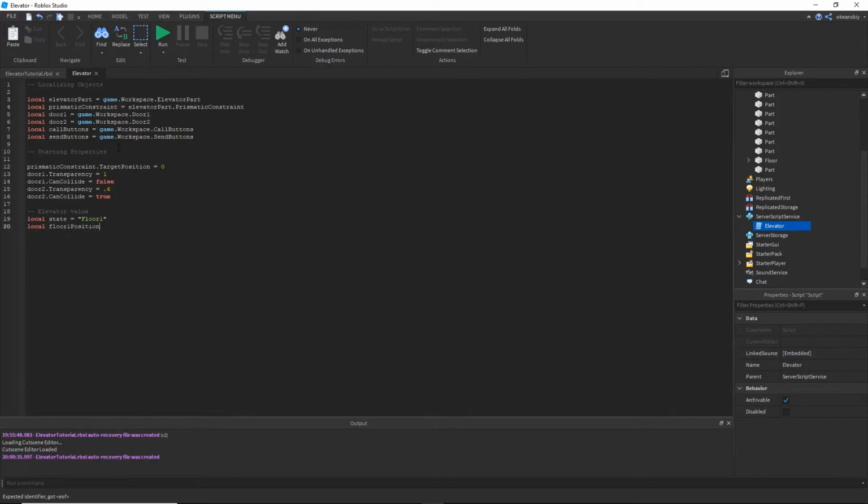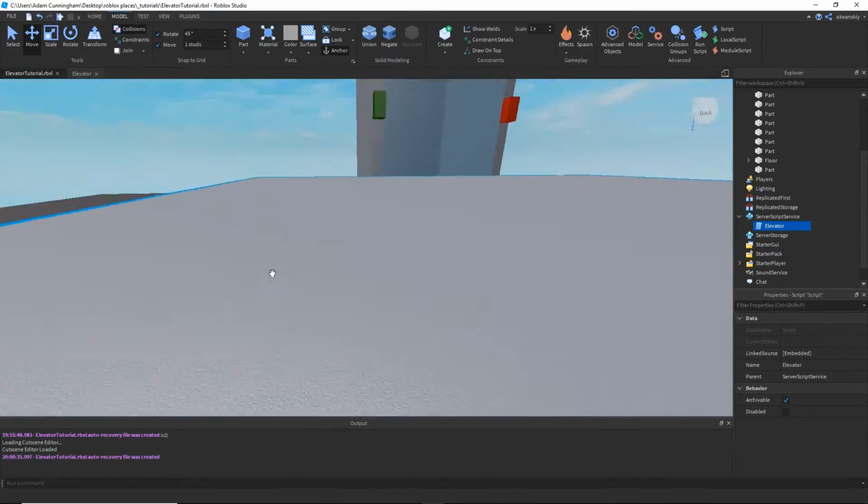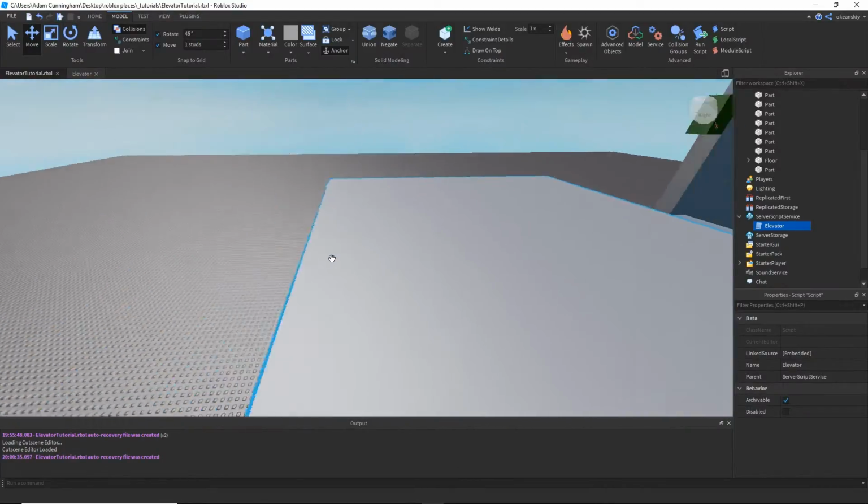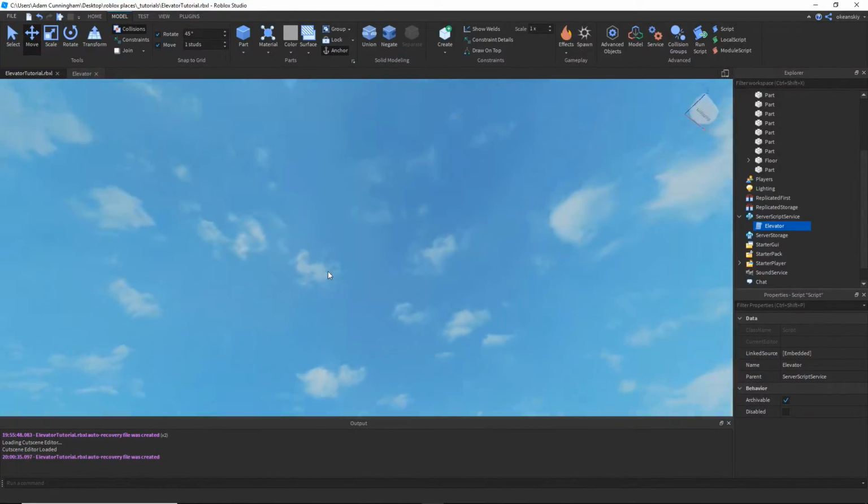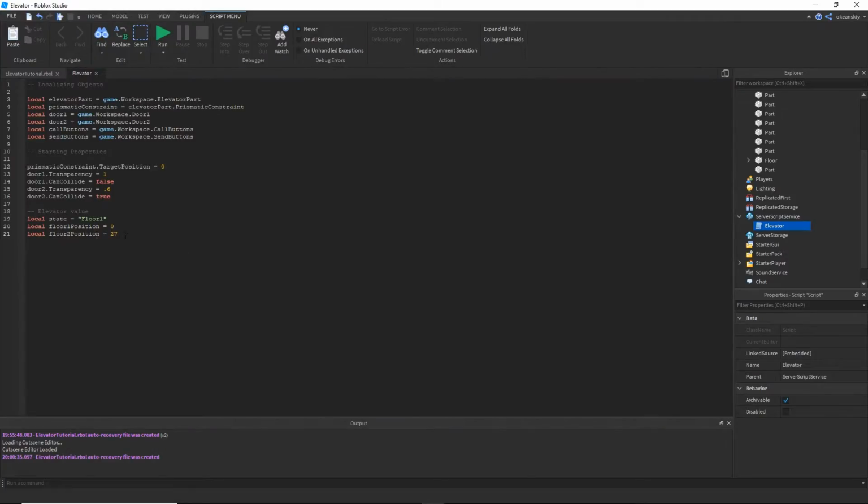I'm also going to declare where each position is, just so that if I change it later, it's easy to access. That is a good practice to do. I already know that it's 27 from testing it. 27 brings it right up to here, but if I were to ever play with this and change it, I would be just changing this number instead of changing it down here in the code. So that's easy.